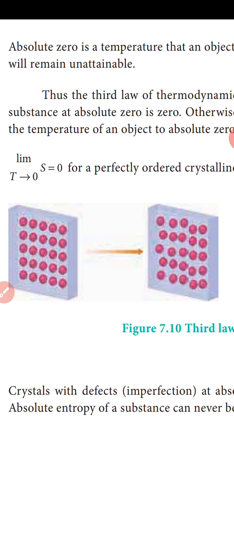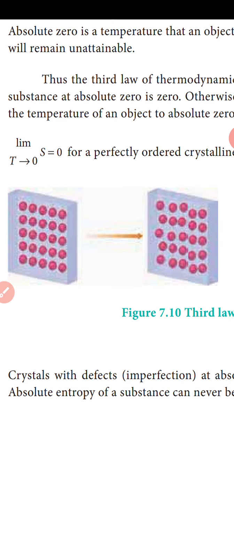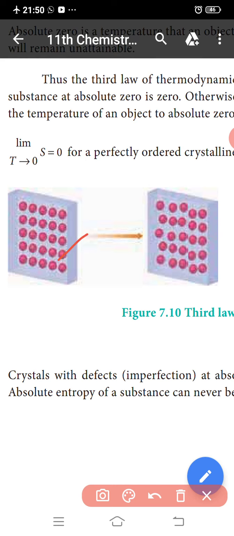The third law of thermodynamics states that the entropy of a pure crystalline substance at absolute zero is zero. Otherwise, it can be stated as: it is impossible to lower the temperature of an object to absolute zero in a finite number of steps. Mathematically, S is equal to 0 for a perfectly ordered crystalline state, so as T tends to 0, S is equal to 0.